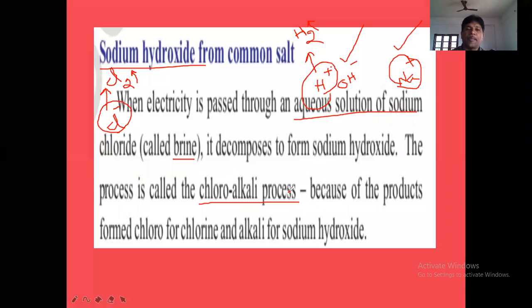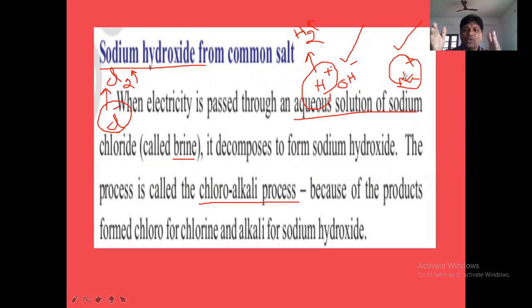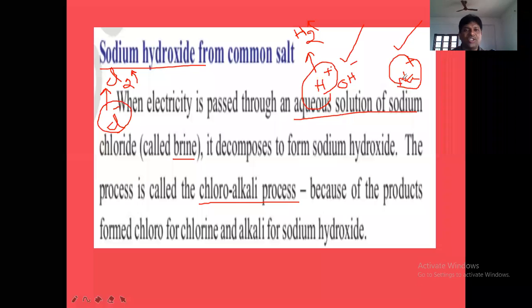And one more thing we have to remember is that when there is a competition between H plus and Na plus at cathode, which ion will be discharged first? H plus will be discharged. This is called preferential discharge theory. Preferential discharge theory means when two cations approach cathode, only one cation will be discharged. The other cation will not be discharged.